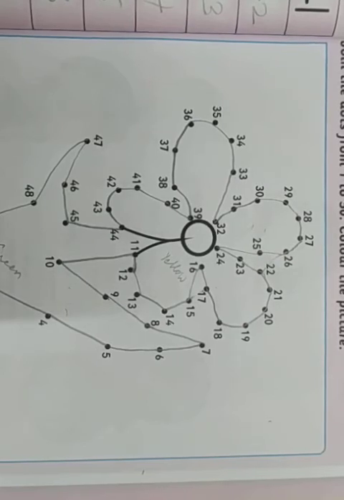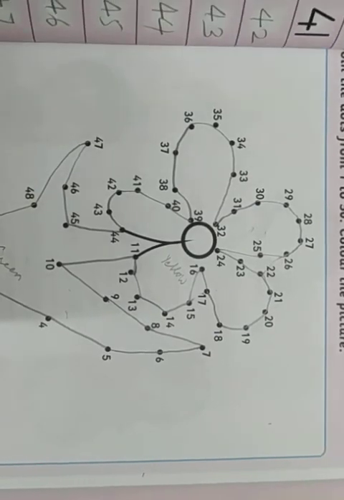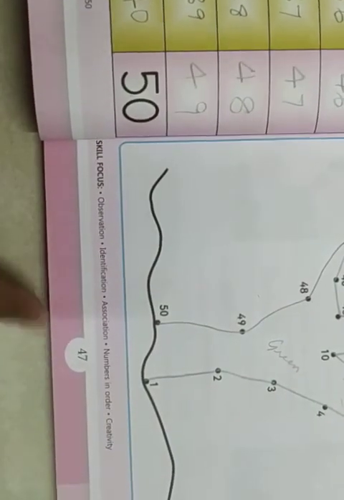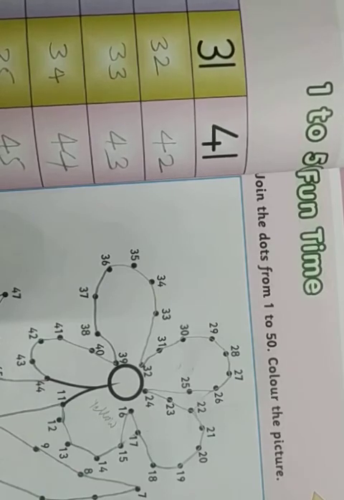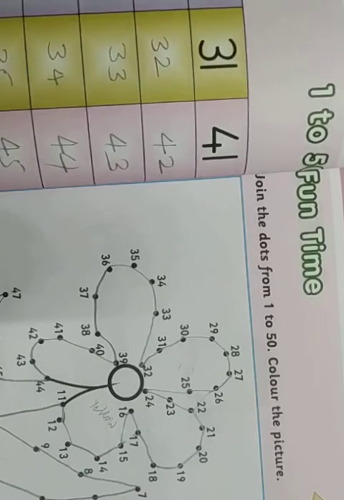Okay, up to today I have explained up to page number 38 to 47. This is in page number 47. So you guys do this activity from page number 38 to 47. Okay. If at all you find any doubts, just give me a call. This is all about the numeracy skills for UKG class, the workbook of numeracy skills from page number 38 to 47.